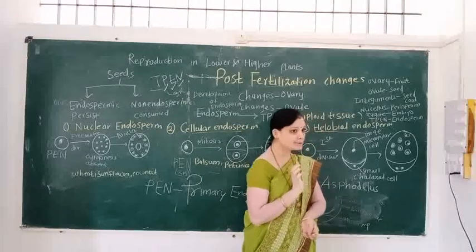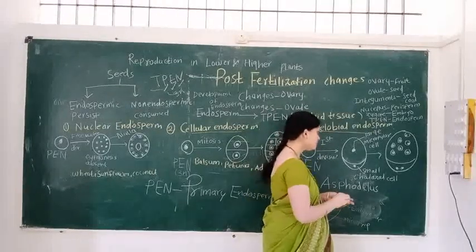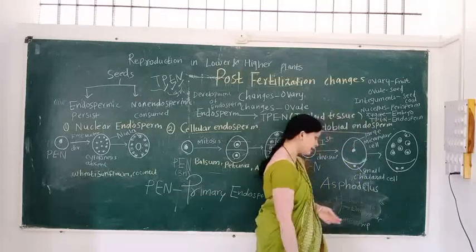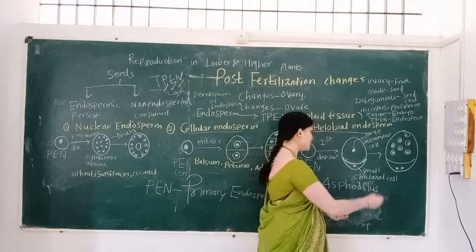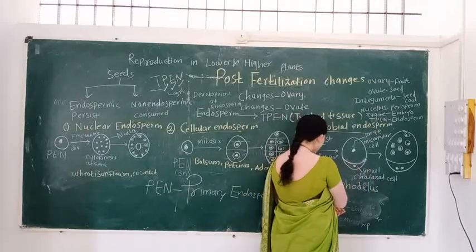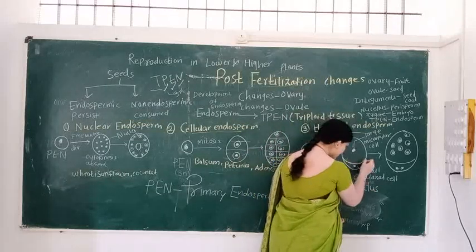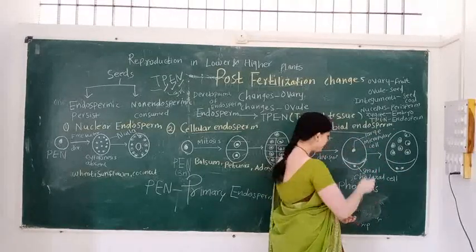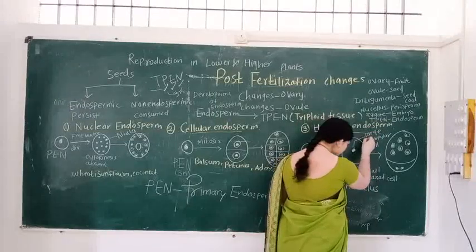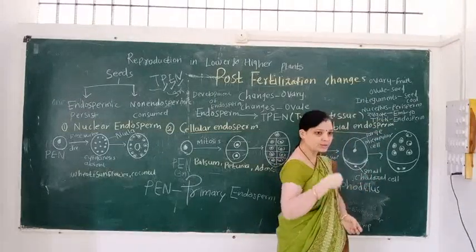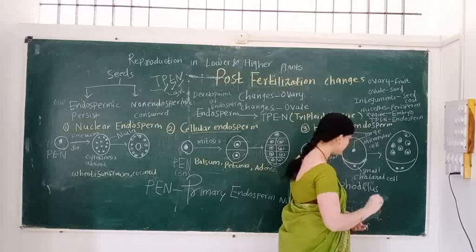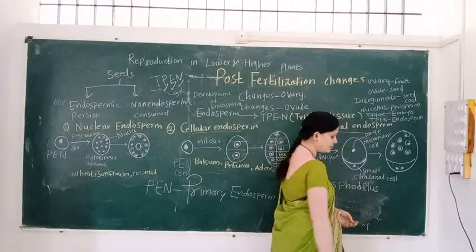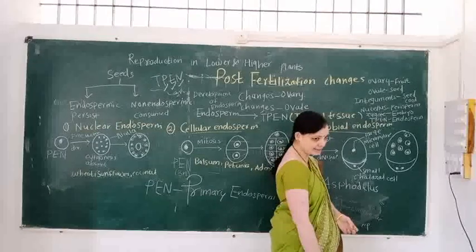Then what changes happen? Transverse wall formation takes place. That is, the PEN divides transversely and forms two unequal cells. One is the larger cell, called the micropylar cell, and another is smaller, called the chalazial cell.